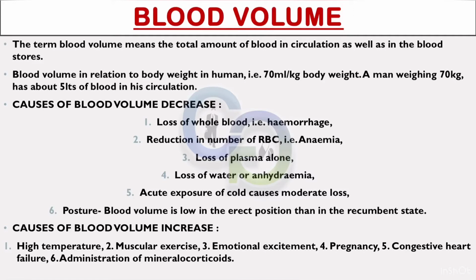Causes of blood volume decrease: 1. Loss of whole blood, that is hemorrhage. 2. Reduction in number of red blood corpuscles, that is anemia. 3. Loss of plasma alone. 4. Loss of water or anhydremia. 5. Acute exposure of cold causes moderate loss. 6. Posture. Blood volume is low in the erect position than in the recumbent state.